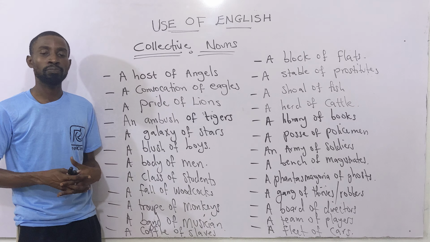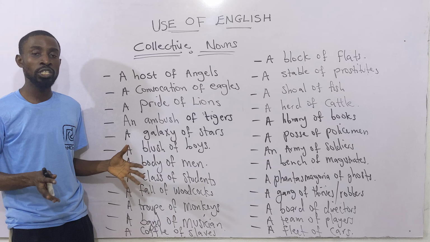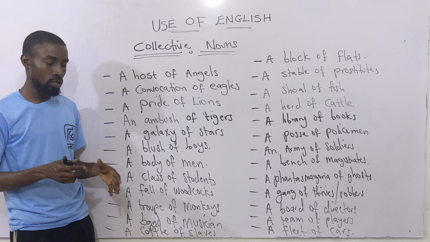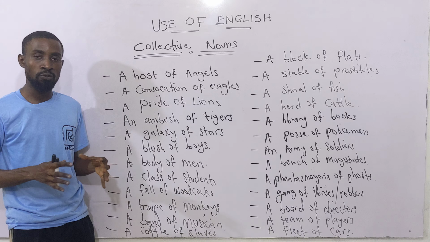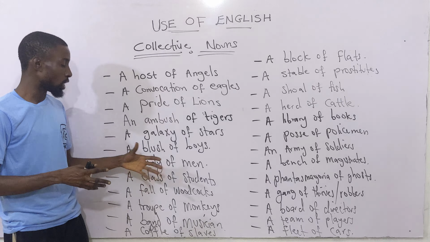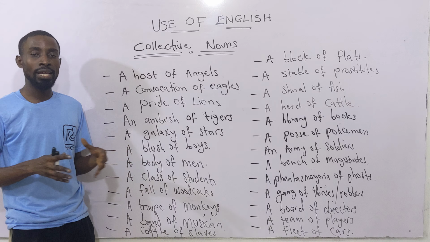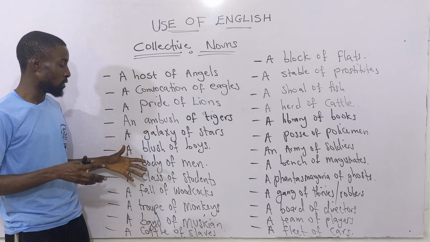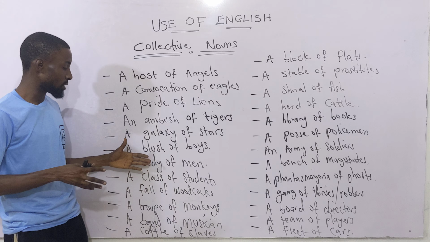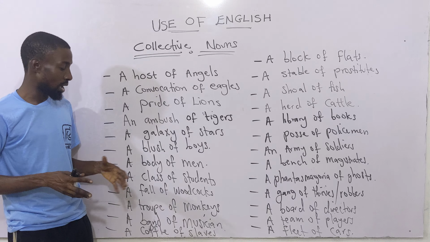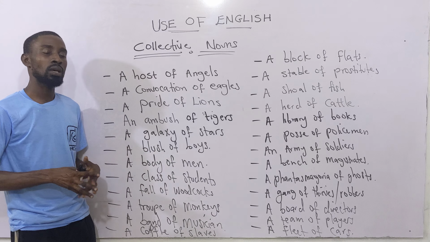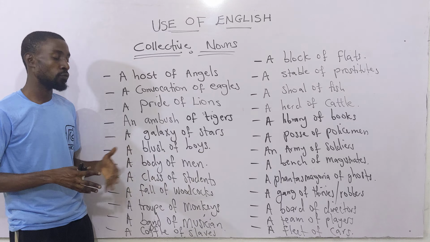Then what about men? You have what they call a body of men. The collective name for men is body. Then you talk about students. The collective name for a group of students is class. So what you have is a class of students.